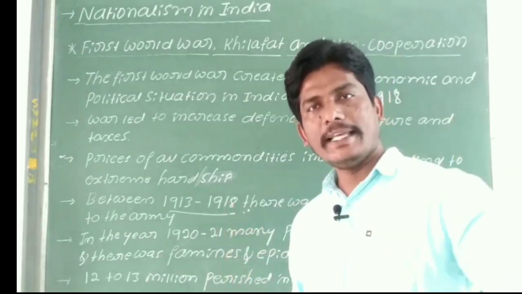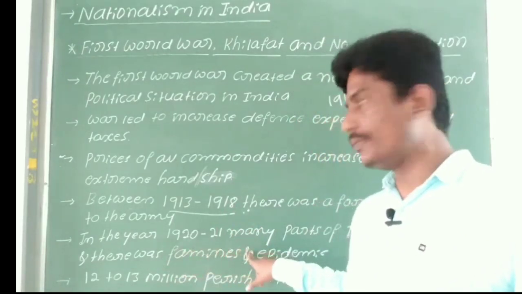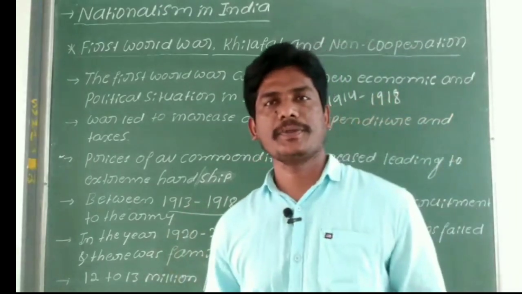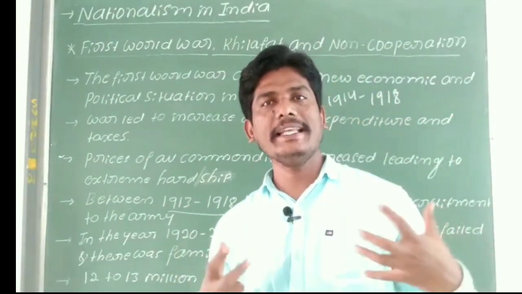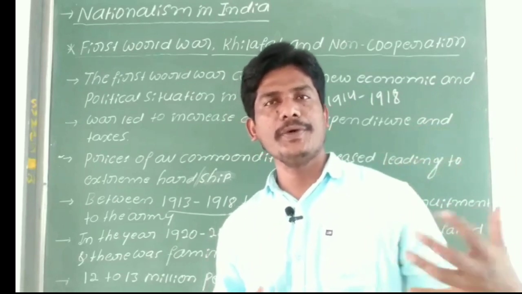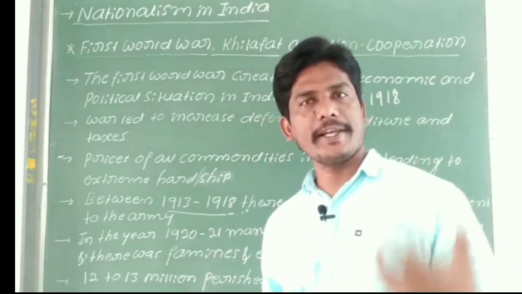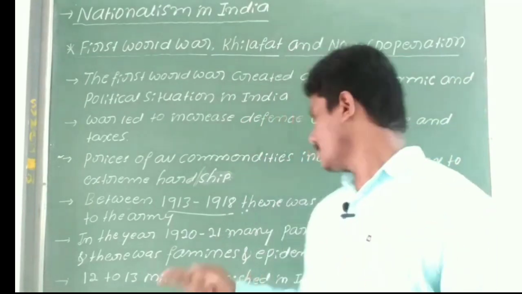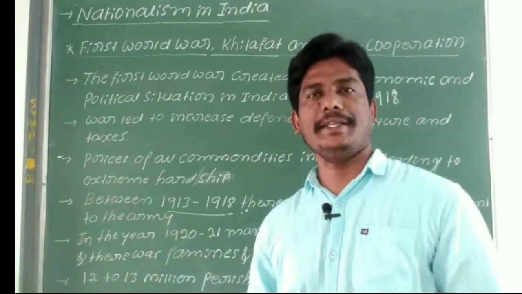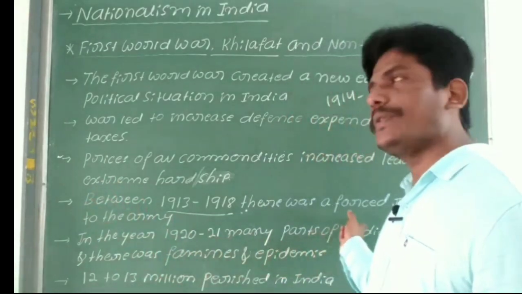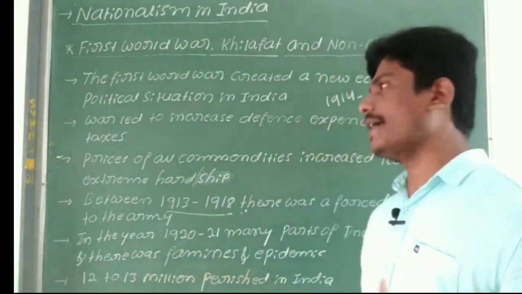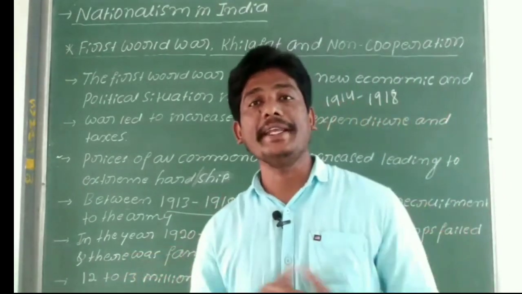So in the year 1920 to 21, in many parts of India the crops failed. See the Indian situation during the British time. So in 1920 to 21, the crops failed in some parts of the country, and there was a famine and epidemic in India.